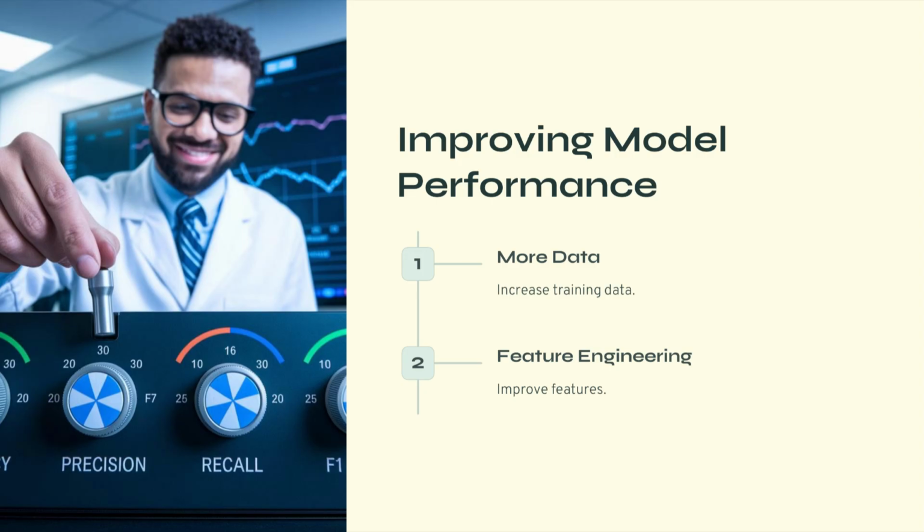Another approach to improve performance is to try different algorithms. Different models capture patterns in different ways. For example, linear regression assumes linear relationships. Decision trees capture hierarchical patterns, and neural networks capture complex nonlinear relationships. Experimenting with different models often leads to better performance. Therefore, improving machine learning performance typically involves a combination of better data, better features, and better models.